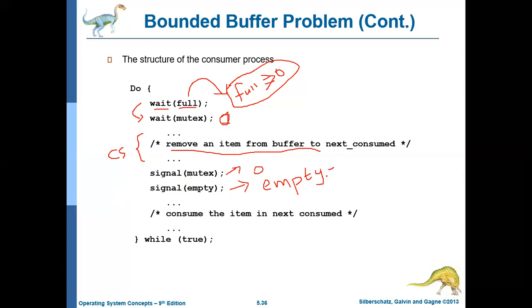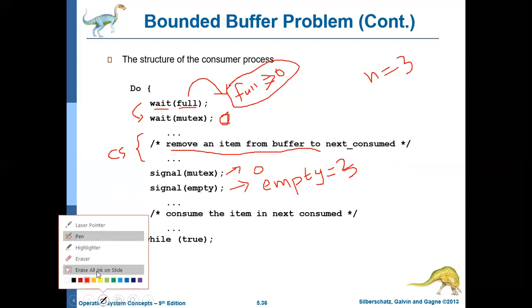Say if n is equal to 3, then initially empty will be 3, which means all three locations are empty. Say the producer adds one item. After the producer has added one item, empty will become 2, which means two locations are empty and one is filled. Now if the consumer consumes that, then empty will again become 3. So it is performing a signal operation on empty. Then it comes out.